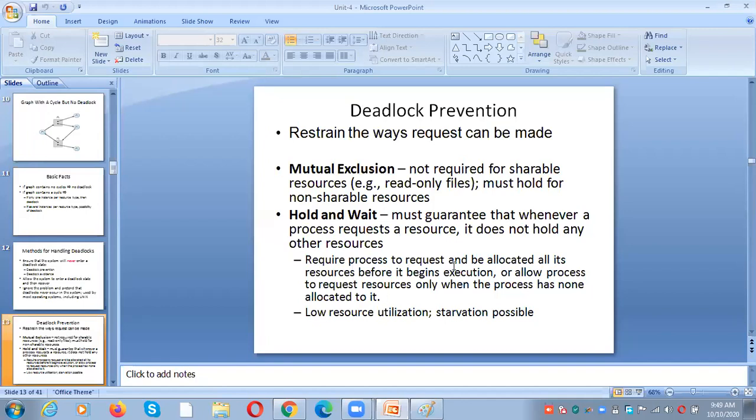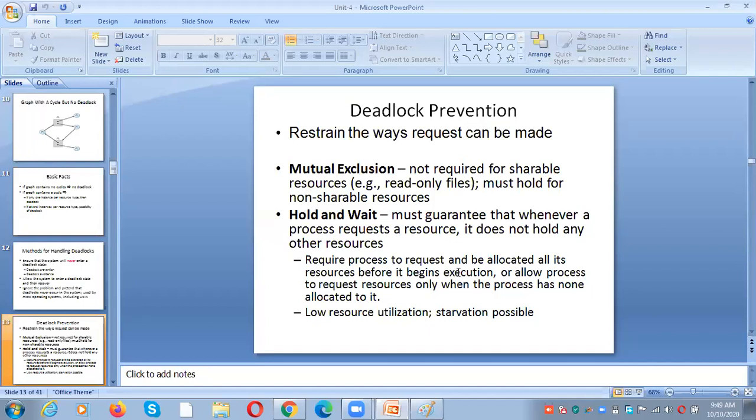Require the process to request and be allocated all its resources before it begins execution. So actually, why did the hold and wait problem happen? For example, P1 is having R1 and it is waiting for R2, but R2 is allocated to P2 and it is also in the waiting state. So the system will go to the deadlock state, right? In order to avoid such a situation, what you have to do